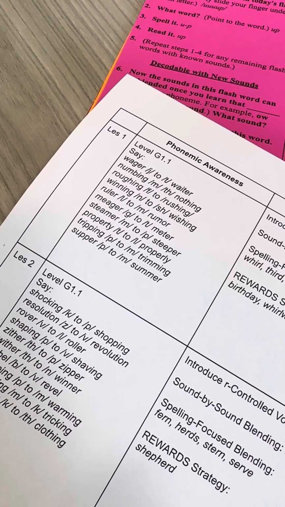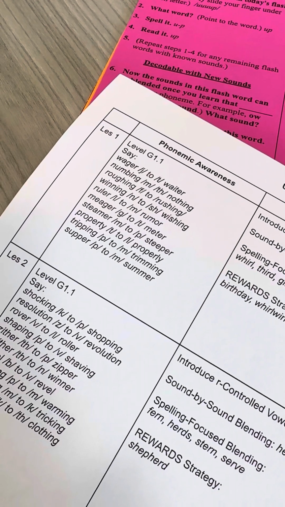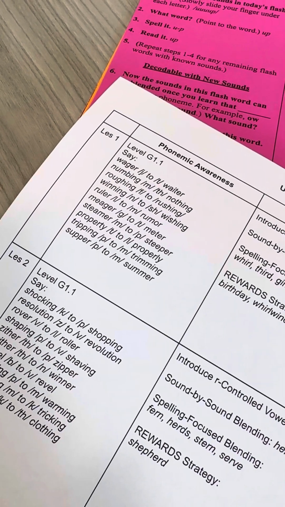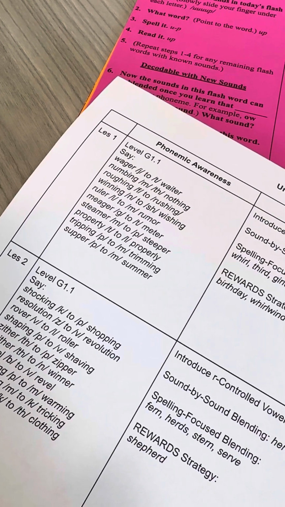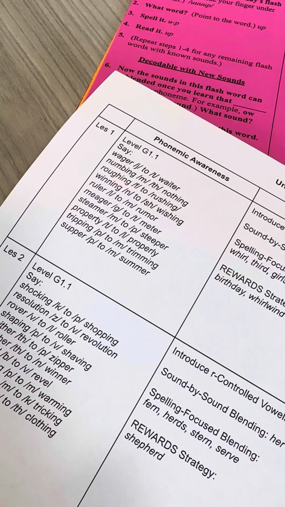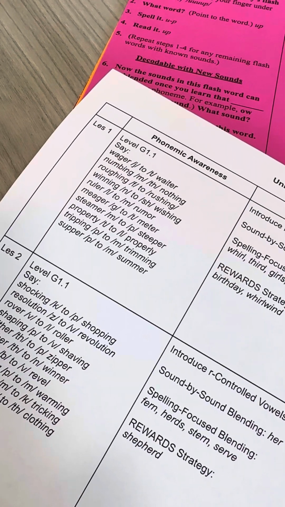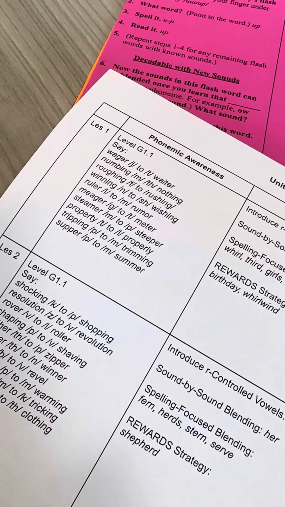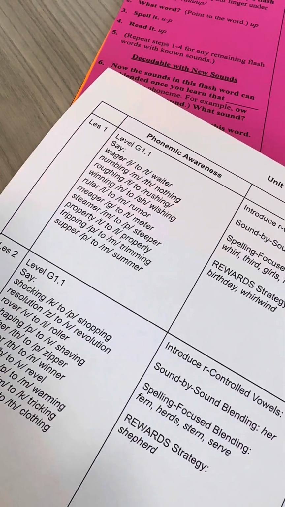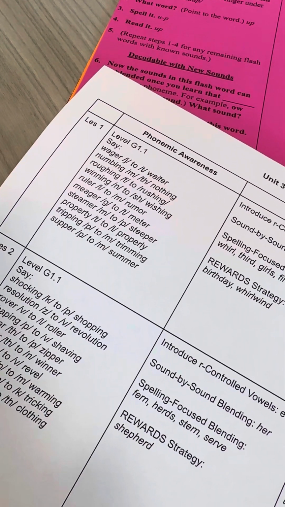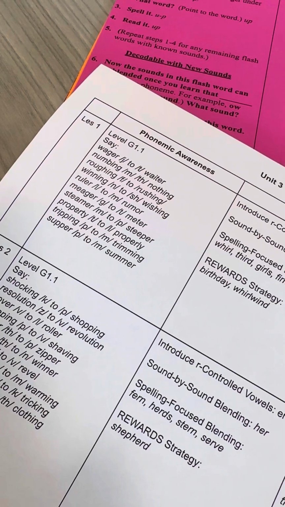Ruler. Say meager. Meager. Change g to t. Meter. Yes, meter. Say steamer. Steamer. Change to p. Steamer. Yes, steeper. Say property. Property. Change t to ul. Properly.